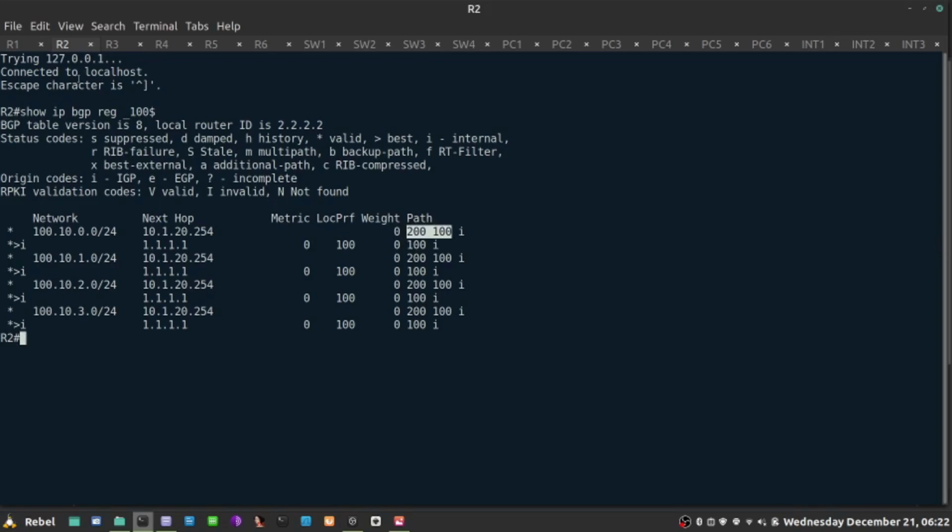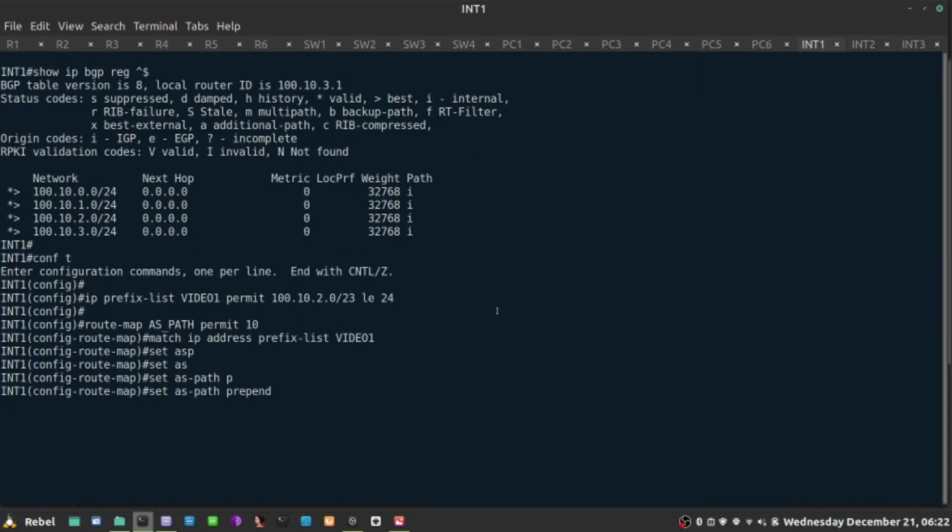It's always kind of guessing. It's always trying trial and error, see if it works. So what I'm going to do is prepend my own autonomous system maybe 3 times. That should do the trick. So 1 is the default plus 3 more. That's going to be 4 hops. 4 versus 2. 2 is better than 4, so R2 should potentially use the secondary path towards my video